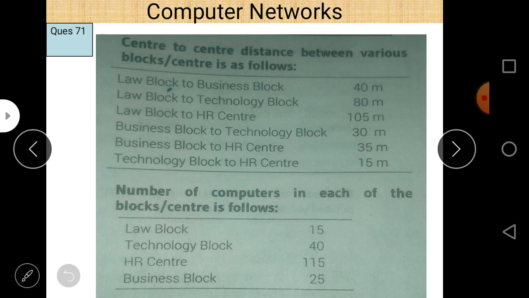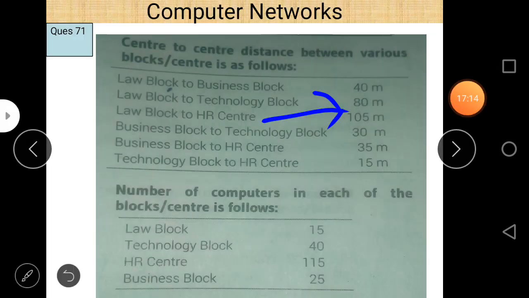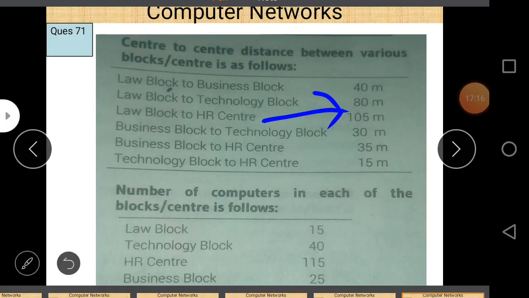In this you can see that this is very high, about 105 meters. So try to reduce this, and if there are duplicate paths, then we can also reduce them, taking the minimum distance. Third is related to network devices, so we know the use of network devices. And fourth is about transmission media.